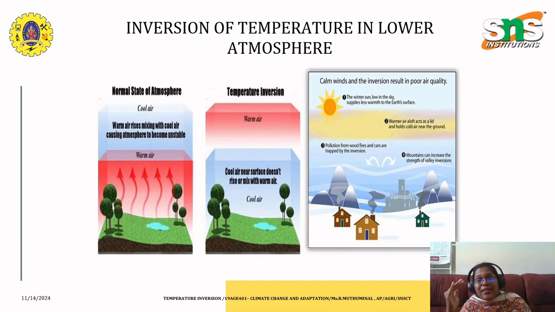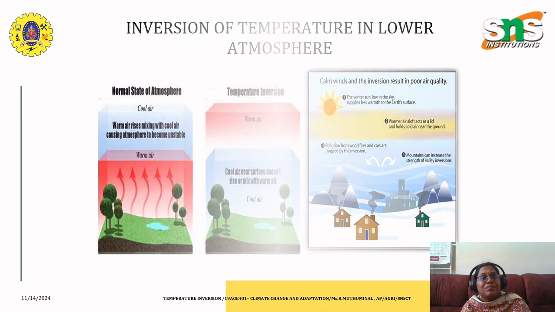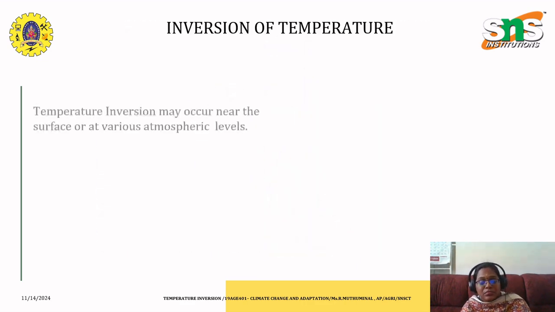The winter sun, low in the sky, supplies less warmth to the earth's surface, which means warmer air aloft acts as a lid and holds the cold air near the ground. So this is what happens in the winter season. The pollution from the wood fires and cars is trapped by the inversion, and the mountain can increase the strength of the valley inversions.